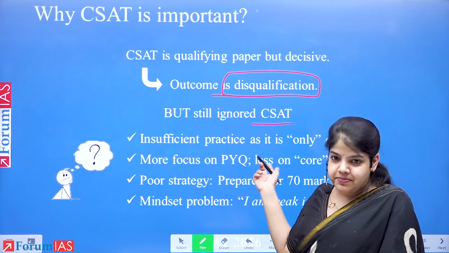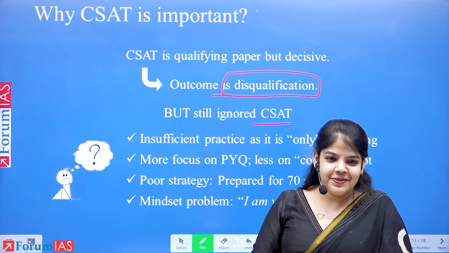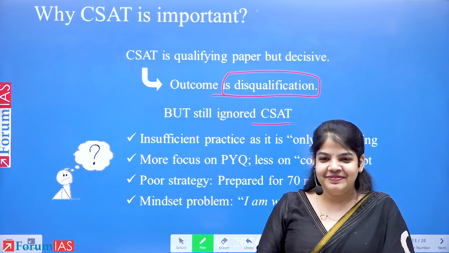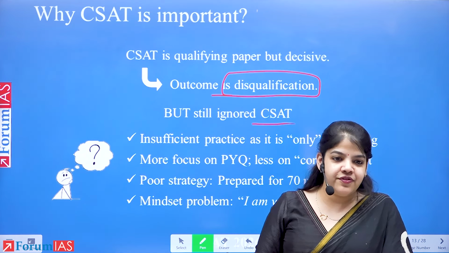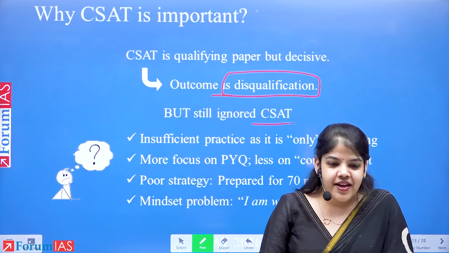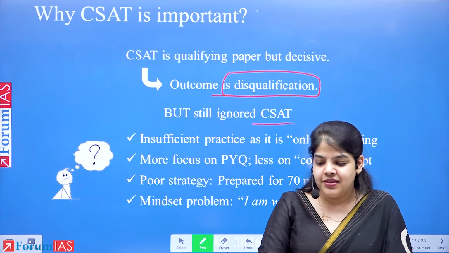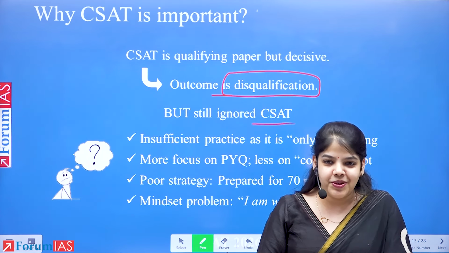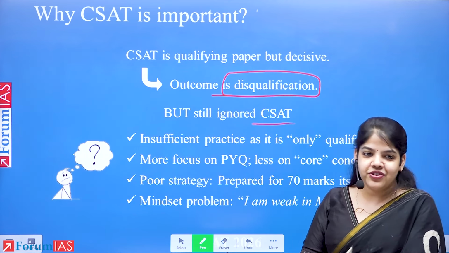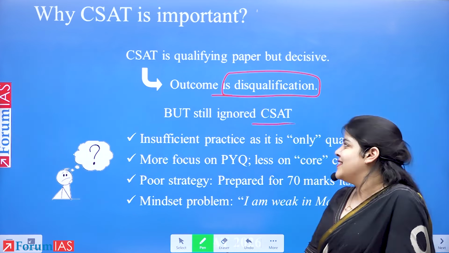We have insufficient practice, many reasons. Insufficient practice. We approach the CSAT with a bias. Maths is weak, so CSAT won't happen. And something which we already find challenging, like maths, is struggling. We find it very difficult to sit down and solve it. This is also the reason why CSAT continues to be a problem. If we are weak in a subject, UPSC ensures that you put your effort on it and only then we qualify. Then we also feel we should take a shortcut, it's only qualifying now, so we won't study it fully.